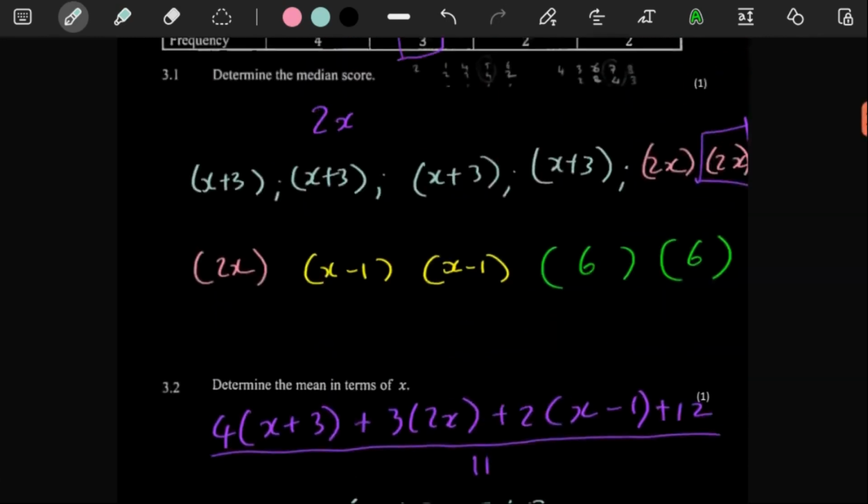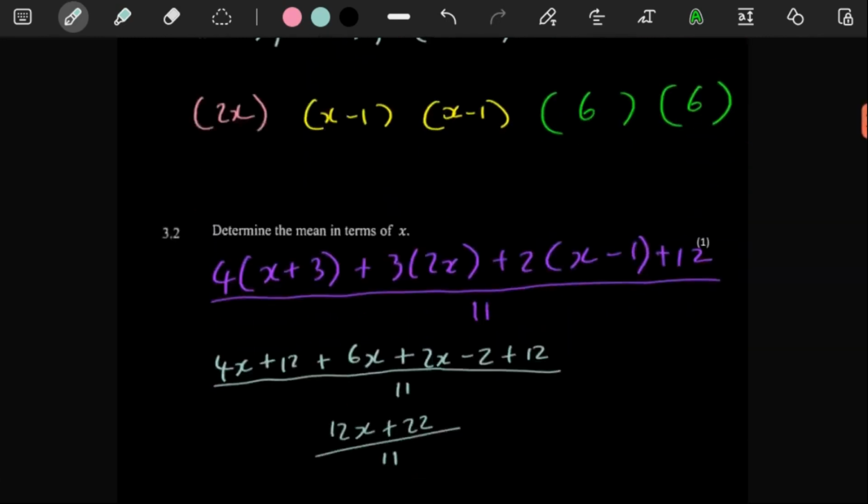Because we have 2 of the 6's. Yeah, everything looks a-okay. Nothing looks out of the ordinary. But anyways, let's just move on with our question.